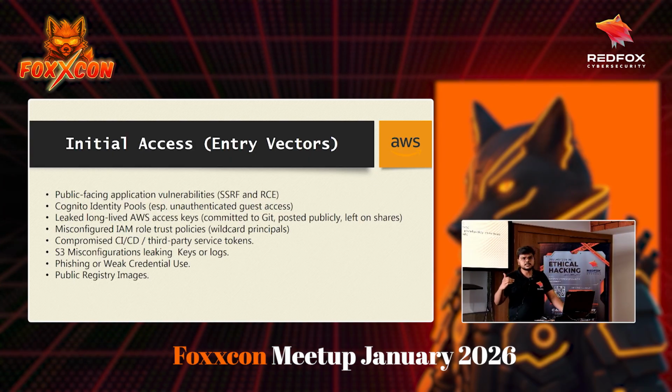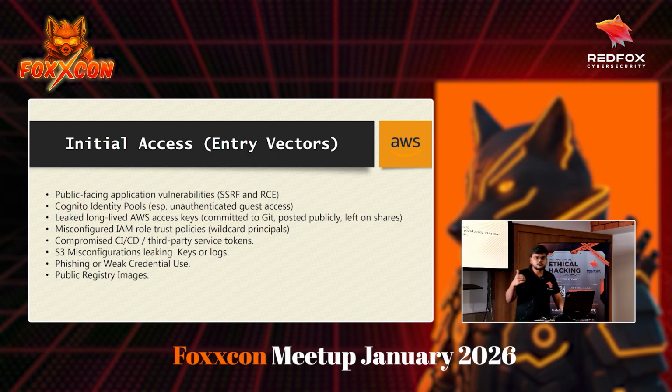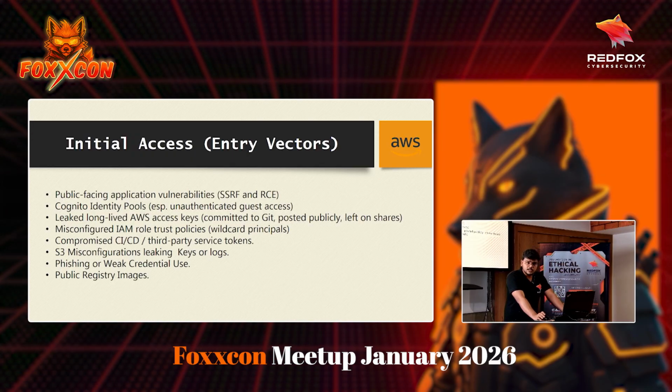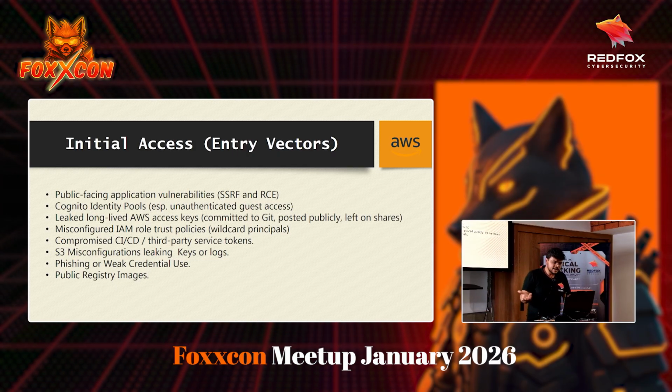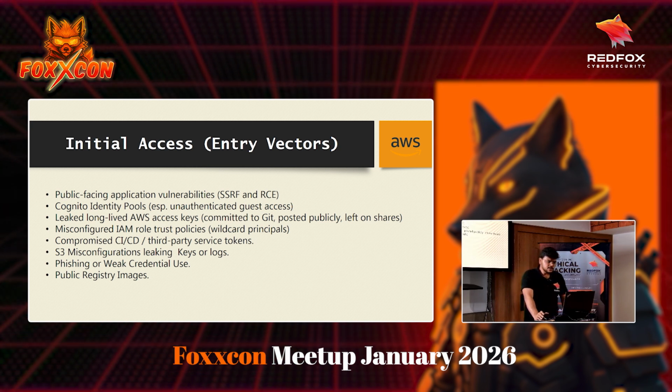Also, on these AWS accounts we have different storage services, and many companies are storing client information or citizen information in those buckets. If an attacker gets hold of that AWS account, they can exfiltrate that information from the S3 buckets, which is going to impact the client, plus damage their reputation as well. So let's look at some of the initial access techniques.